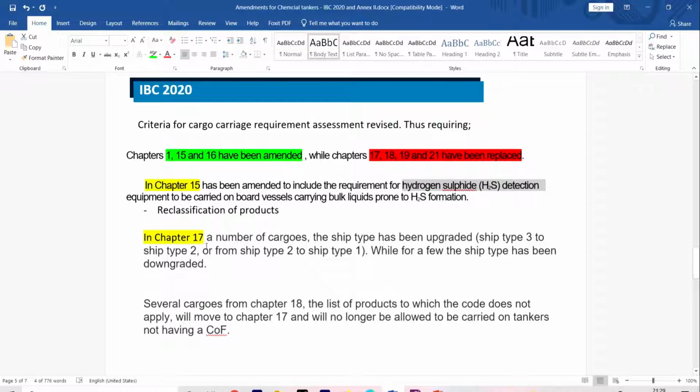In chapter 17, as we all know, chapter 17 is the summary of minimum requirements for cargoes to be carried. Here, some cargoes which were to be carried in ship type 3 are changed to ship type 2. Some cargoes which were before required to be carried in ship type 2 are brought to ship type 1. And there were some cargoes for which the ship type has been downgraded. So these were the small amendments.